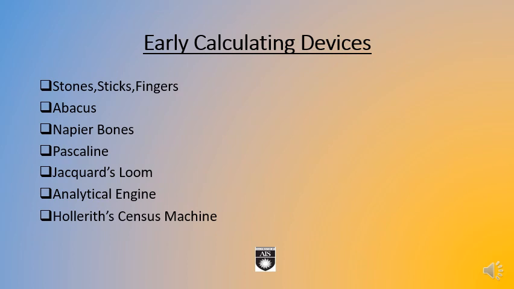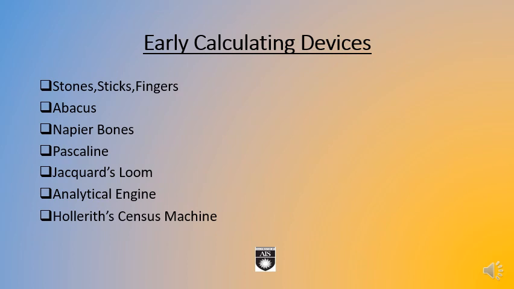Actually, we can distinguish the calculating devices into two parts. In the first part, we can keep the early calculating devices, and in the second part we can keep the modern calculating devices. So first we shall start with the early calculating devices, which includes, as you can see, I've written, the stones, sticks and the fingers.